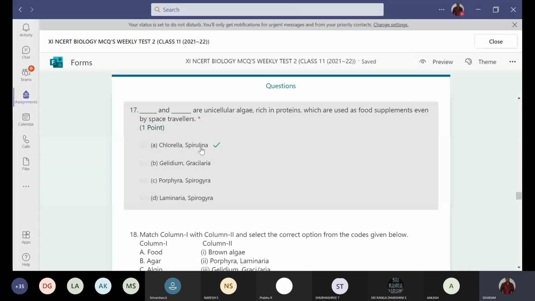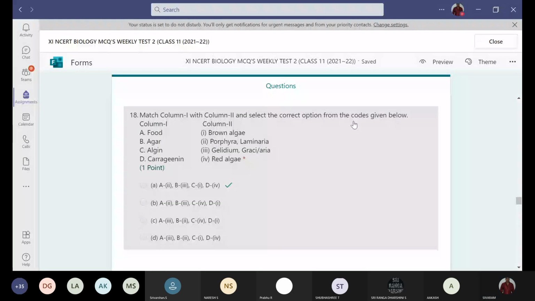Next, the 18th question. Match column 1 with column 2 and select the correct option from the codes given below. Column 1, column 2. Which are used as food? Laminaria.